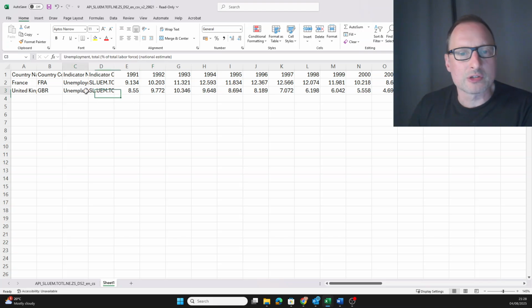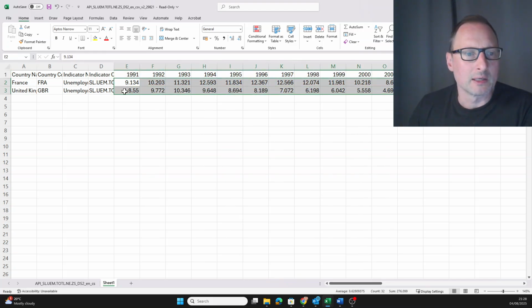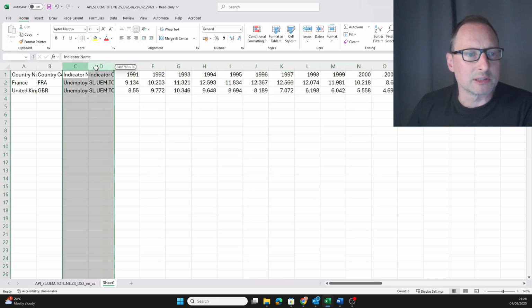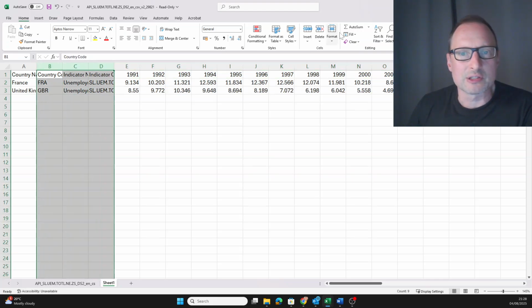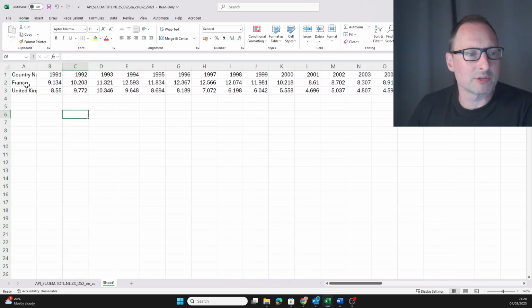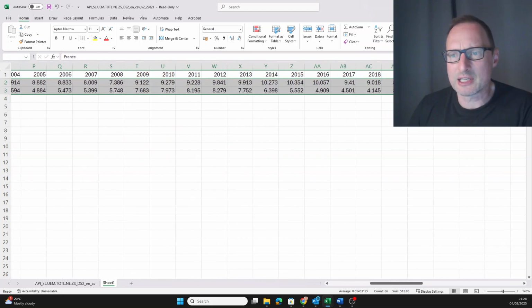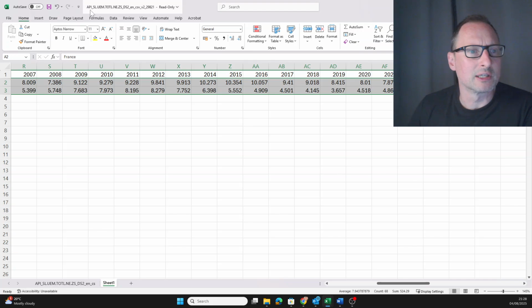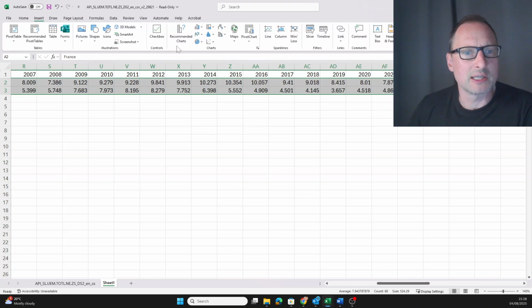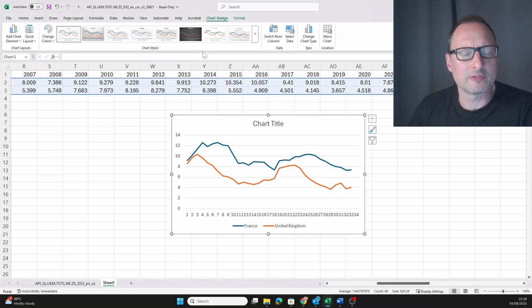Okay, so now we want to create a line graph here. We have data for one country in a row. Let me actually take these three pieces away as well, so we just have the country name and then the data. If you highlight these data here and ask Excel to insert a line graph, it does figure it out.